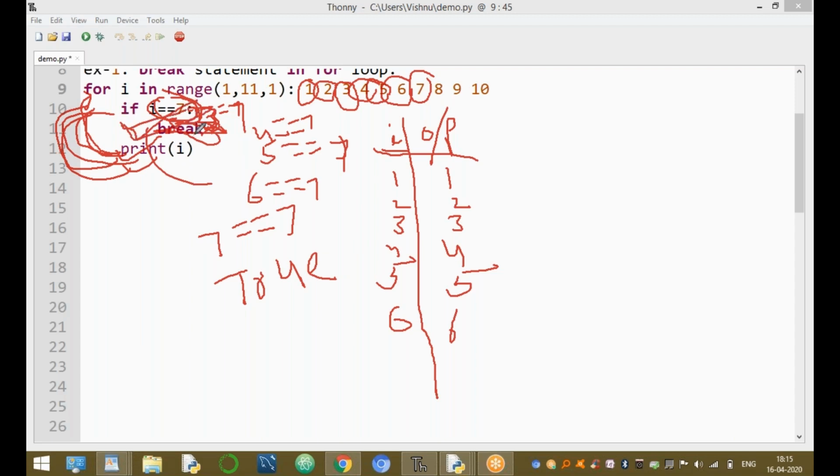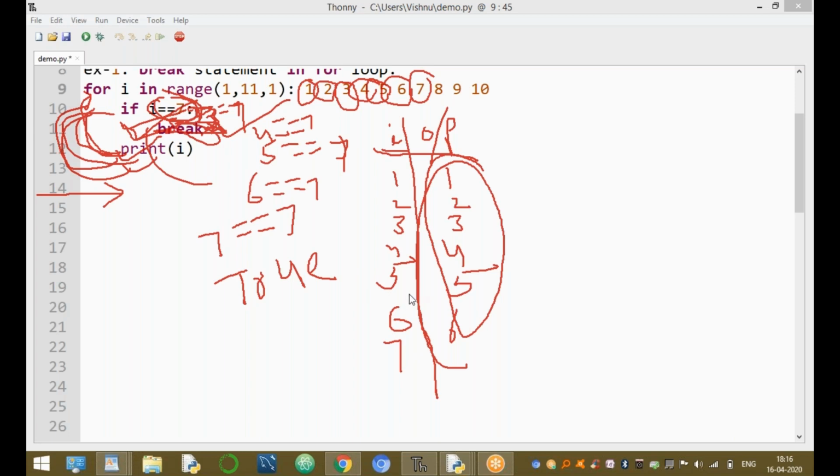What is the use of the break statement? After the break statement is executed, immediately the control transfers to after the loop. After the loop means the next statement. There are no more statements in the program. Only the values 1 to 6 are printed. If i equal to 7, then the control jumps to after the loop.